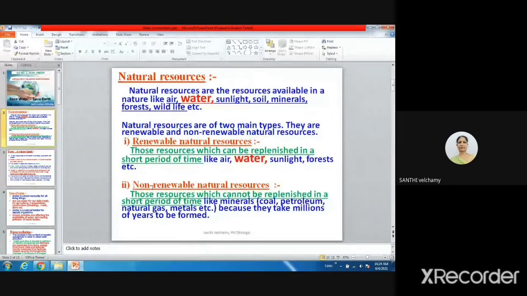Some resources are non-renewable. Non-renewable resources cannot be replenished or renewed. Coal, petrol and all come in this category. But today mainly we are going to study regarding water and its use.